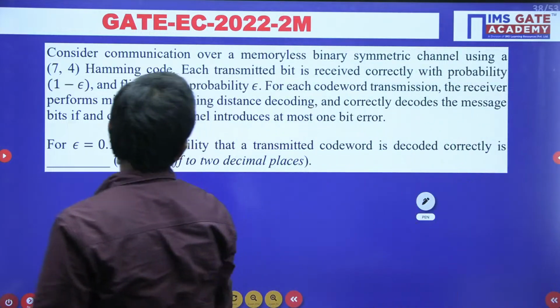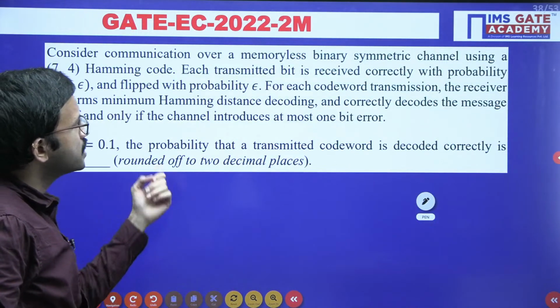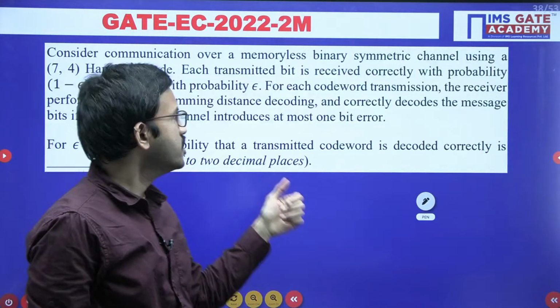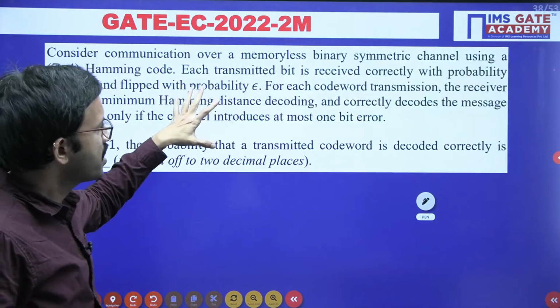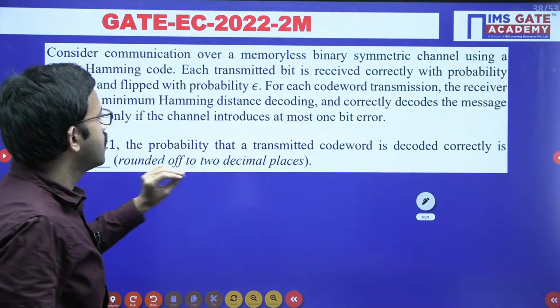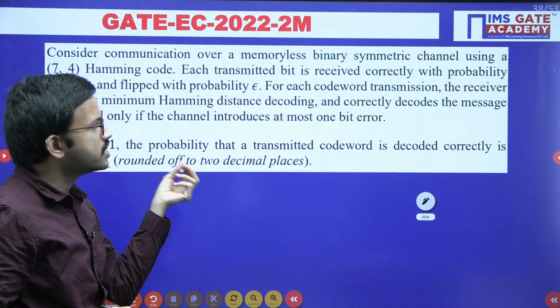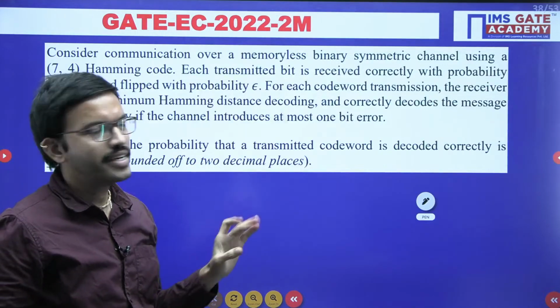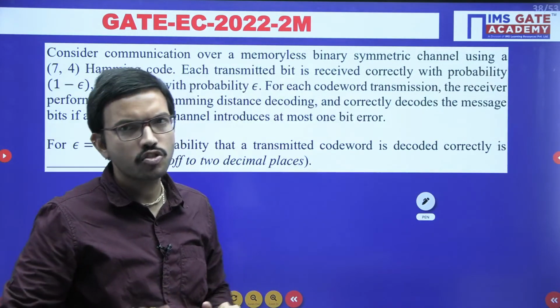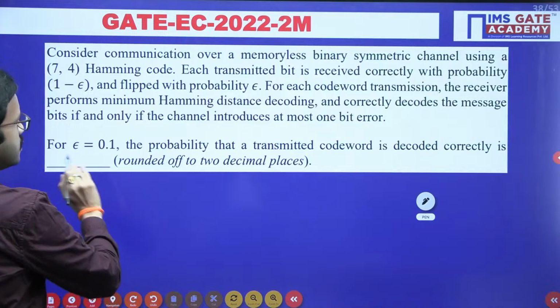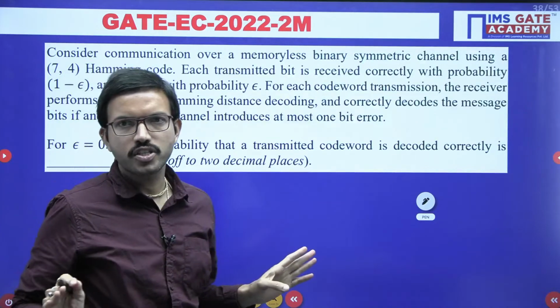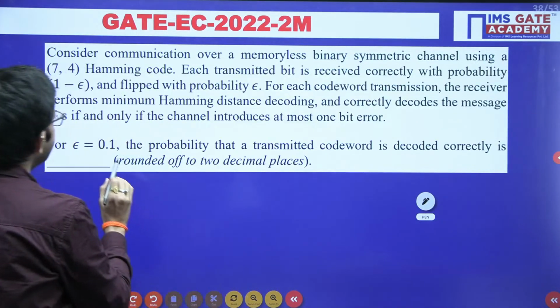This is a very interesting question which was asked in GATE EC 2022, and the weightage of this question is 2 marks. This is a very easy question, but if you are able to catch the main keywords, what logic they have mentioned, if you are able to understand the question, after that you can easily solve this question. This question is not at all tough. So just read the question.